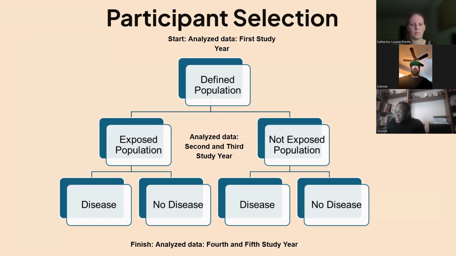Thank you. Eligible participants will first be analyzed as a defined population for the first year. Then the population will be further split into two separate groups and analyzed for 2 subsequent years, and then further split into 4 study groups and analyzed for 2 years, making a total of 5 years of retrospective follow-up. Although we already know the outcome, analyzing the data at varying stages is important as this helps understand risk exposure and disease progression. Next slide.